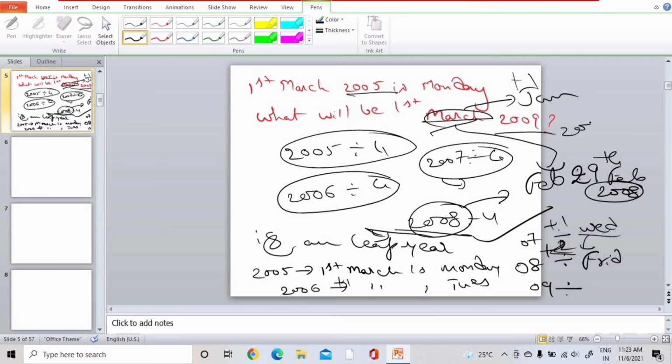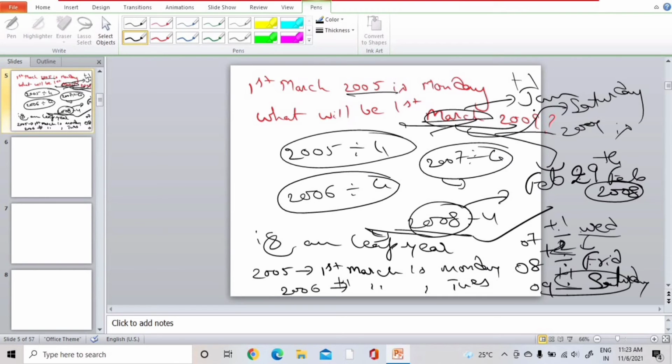In 2009, it is not divisible by 4. So we need to add plus 1. 2009 doesn't fall under leap year, so we are just adding plus 1. So Friday plus 1 extra day, that is Saturday. 1st March 2009 is Saturday.